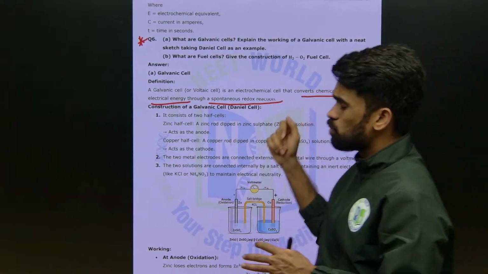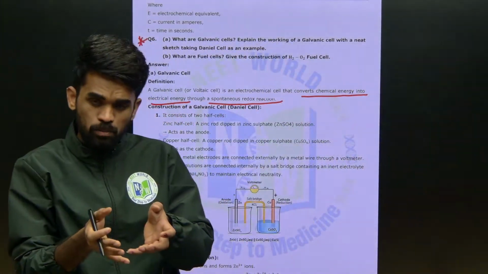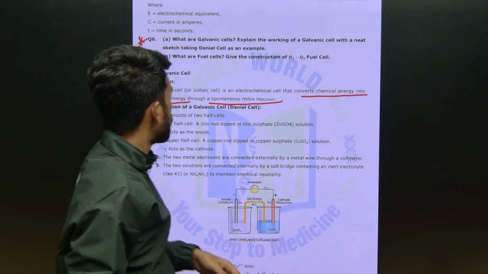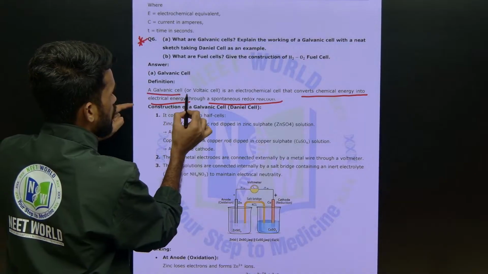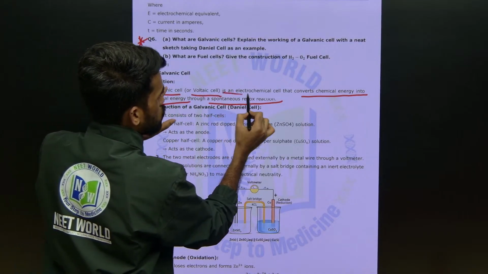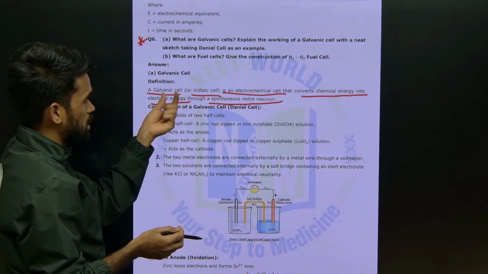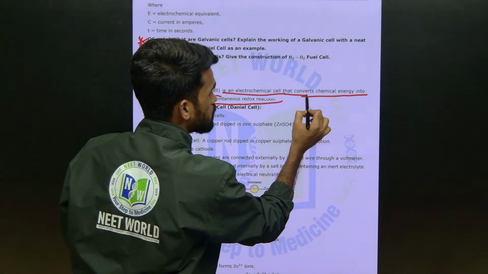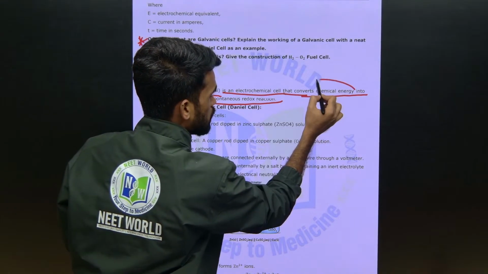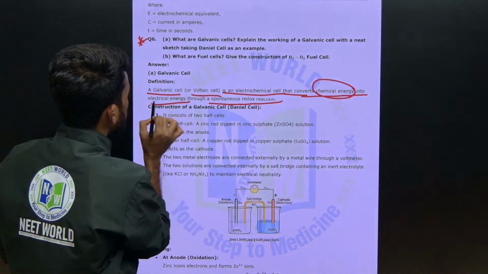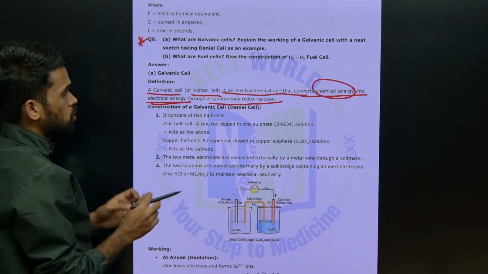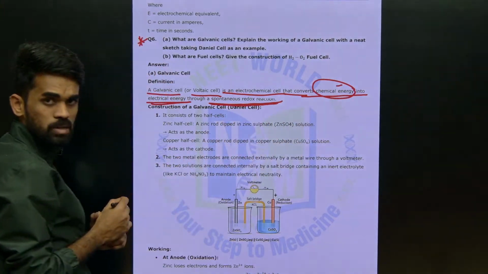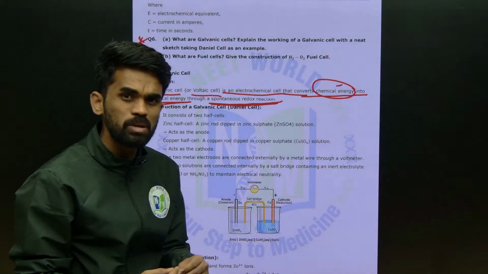Electrochemical cells produce electricity from a chemical reaction. A galvanic cell or voltaic cell is an electrochemical cell that converts chemical energy into electrical energy. How is this energy produced? Through a spontaneous redox reaction. I hope you know what we mean by a redox reaction.